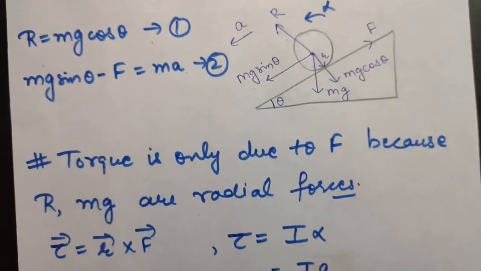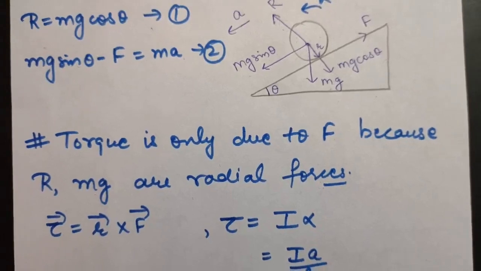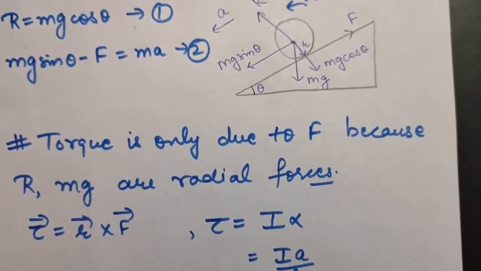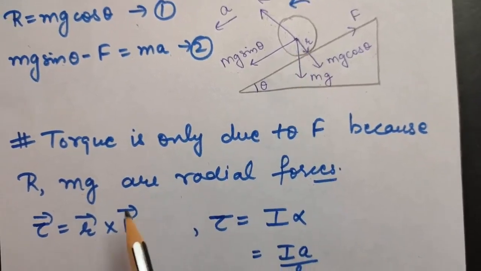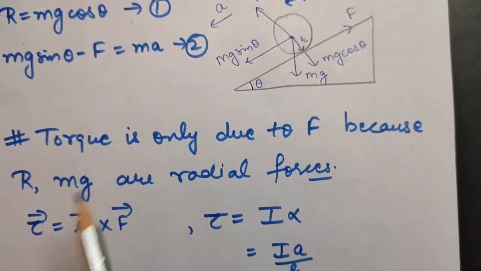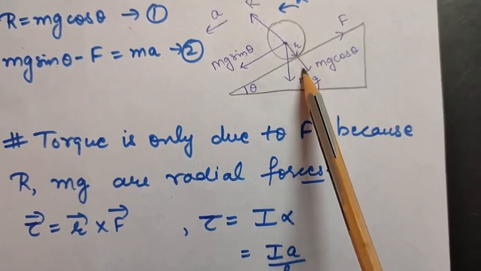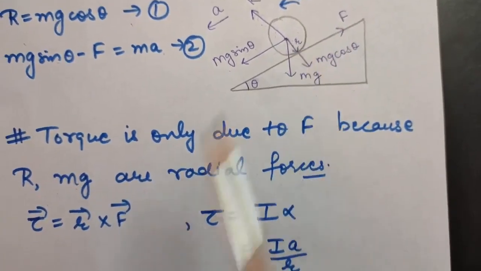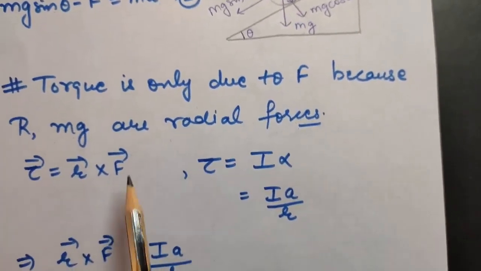By radial forces we mean that they act along the direction of the radius or anti-parallel to the radius. So both are radial forces, and therefore torque due to them is 0. Only torque will be due to force of friction, because the angle between r and F is 90 degrees. So torque is r cross F, due to force of friction.